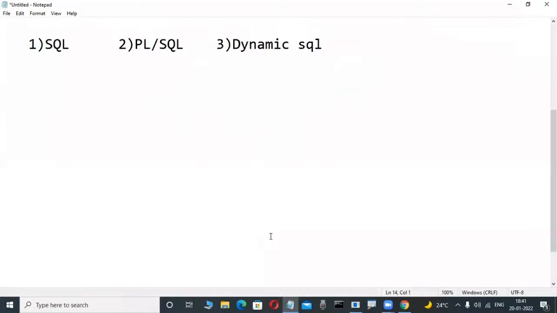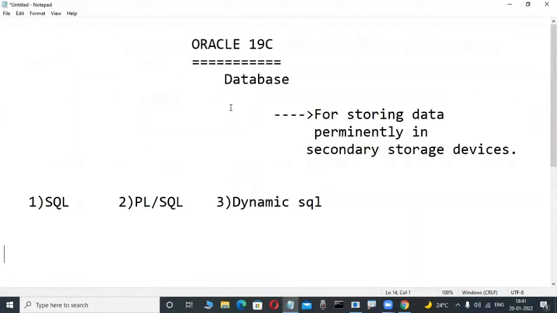From that SQL language, Oracle Corporation created their own SQL language, called Oracle SQL. SQL is an ANSI standard language, conceptually the same in every database. Conceptually, what is a table, what is a procedure, what is a view, what are joins, what are subqueries, what are constraints, all the same. But syntactically, totally different. Functions are also totally different. That's why in our class we are learning the Oracle SQL language.